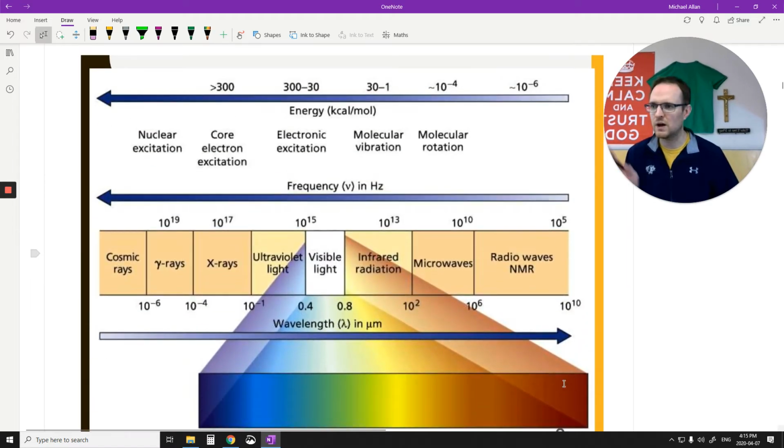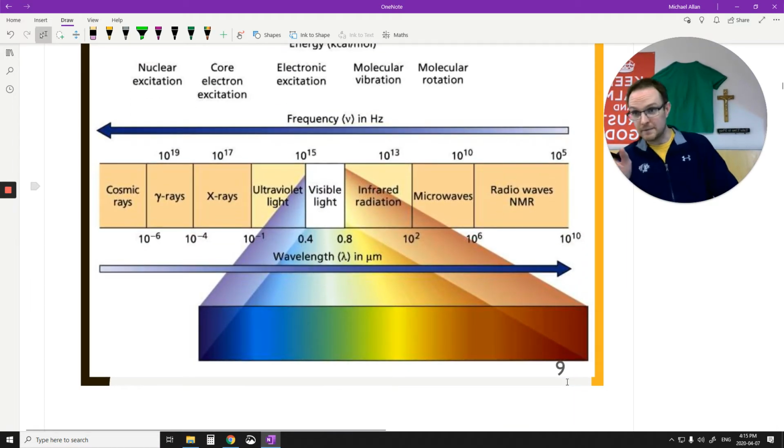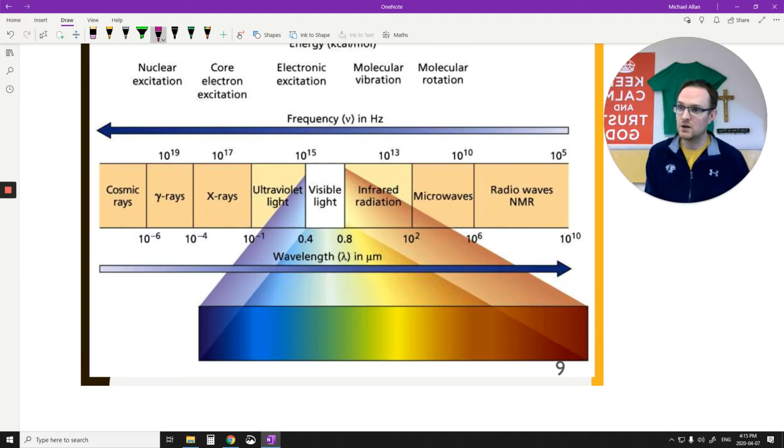Okay, so what you have to know out of this at this point is either one of 2 things. You either have to know the ordering of the waves based on frequency, or the order of the waves based on wavelengths. But you don't have to know both. Essentially, if you know one, you know the other anyway, because if I know the frequency, I can always find the wavelength, because the wavelength is just going to be the speed divided by the frequency based on the universal wave formula. And if I know the wavelength, I can find the frequency.